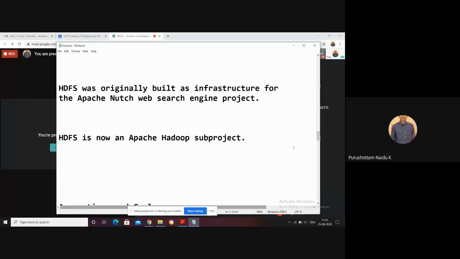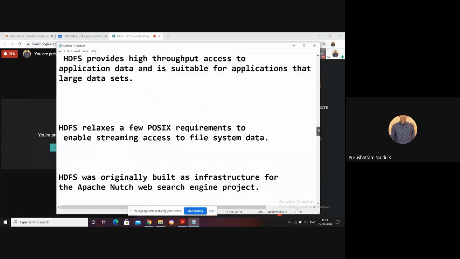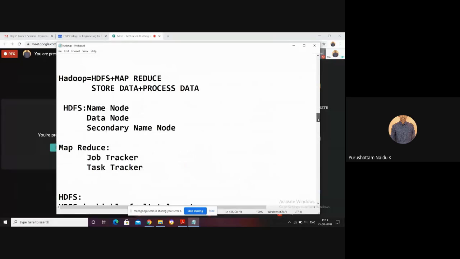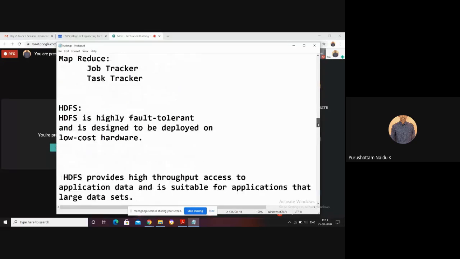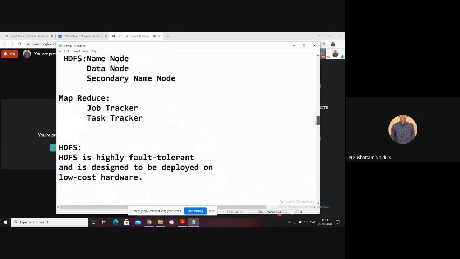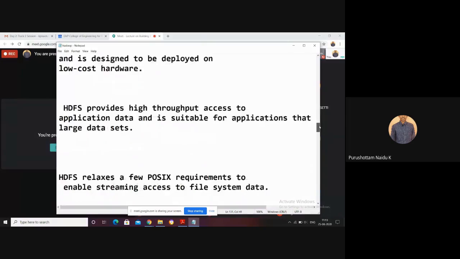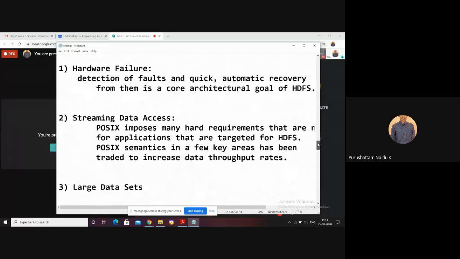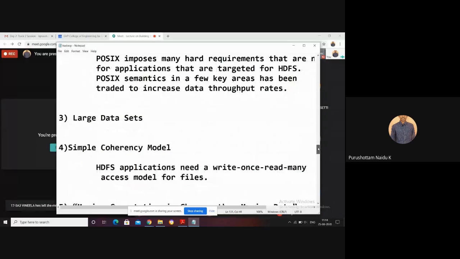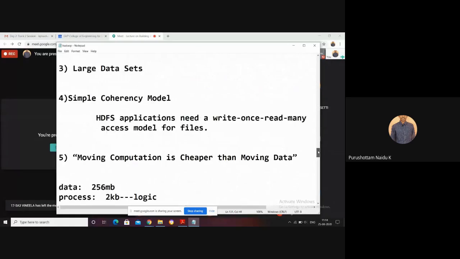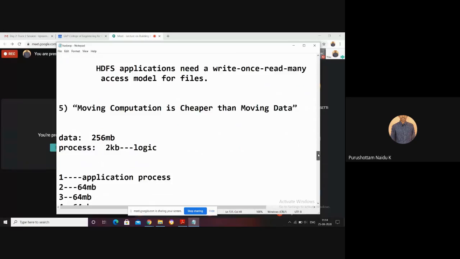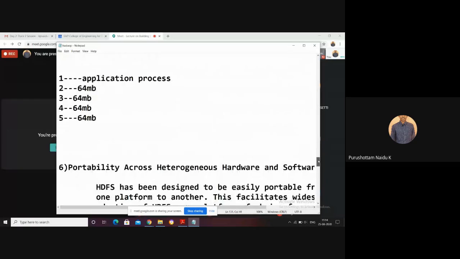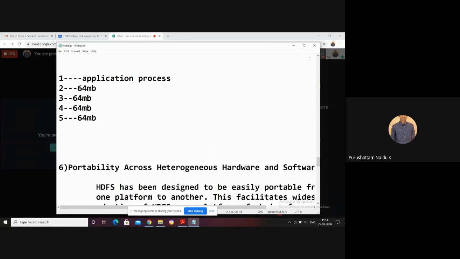So in the last session, we discussed the building blocks of Hadoop, and also the assumptions and goals of Hadoop. These are some of the goals of Hadoop: hardware failure, streaming data access, large data sets, simple coherence model, moving computation is cheaper than moving data. And the sixth one is portability to access heterogeneous hardware and software. So these are some of the goals and assumptions of Hadoop.